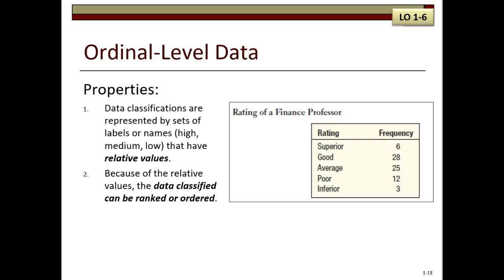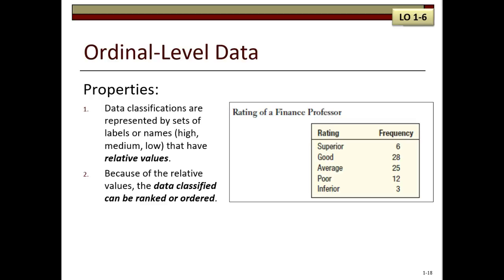The next higher level of data is the ordinal level. Ordinal level data is where observations can be classified into some rank or order. The numeric difference in rank only shows the relative position of an observation, but the difference in rank is not meaningful in terms of a numeric measure.